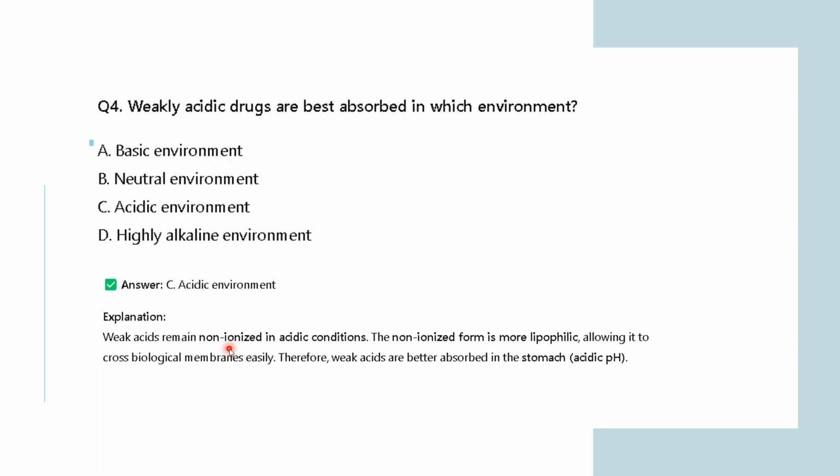Because the interior of the cell membrane is lipophilic, a lipophilic drug passes through your cell membrane very easily because of the lipophilic fatty acid chains facing inside your cell membrane. Due to the lipophilic nature of weak acids, they cross our cell membrane easily, and that is how they get absorbed in your stomach very easily because of the acidic pH. So weak acids are better absorbed in an acidic environment. Okay, so I hope it is clear to all of you.